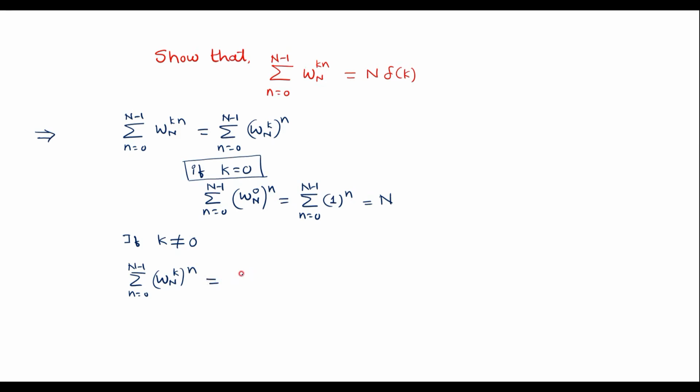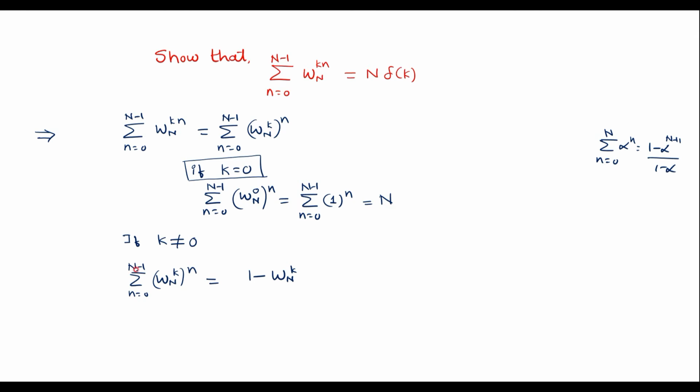So this is nothing but, we know that summation n is equal to 0 to N, alpha power n is 1 minus alpha power N plus 1 divided by 1 minus alpha. If we compare this expression with this, here alpha is equivalent to W_N power k, that is 1 minus W_N power k raised to N plus 1.